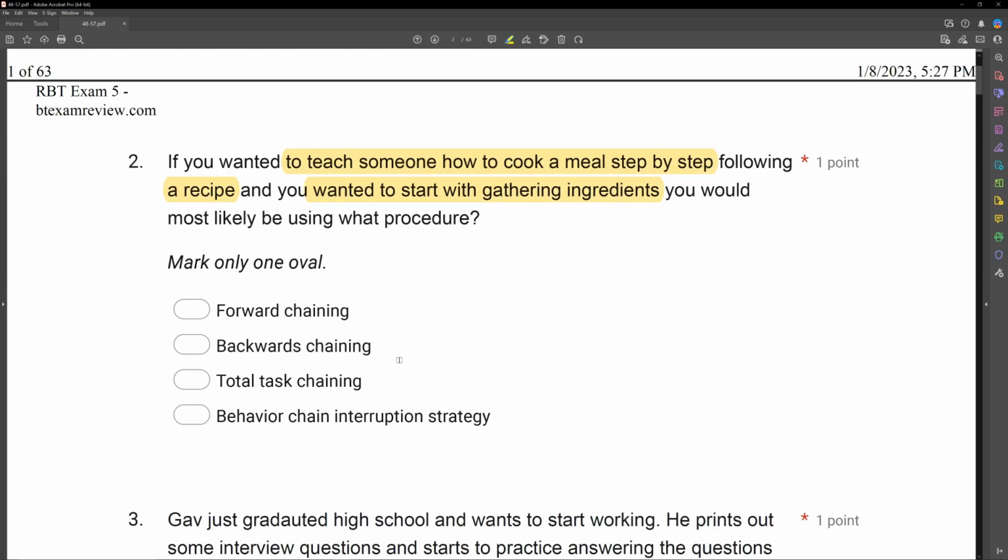Total task chaining, you're teaching the whole chain as one, all the tasks at once. But our question says we're going to go step by step. And that's the key, right? That's why we have to read carefully. We're going step by step, meaning we're teaching each individual step one by one, starting at the beginning. And then a behavior chain interruption strategy simply says in the middle of a chain, we'll change one of the steps to evoke a new behavior. Now, what we're doing here is just teaching the chain. So if we're going step by step from the beginning, you're most likely going to be using forward chaining.